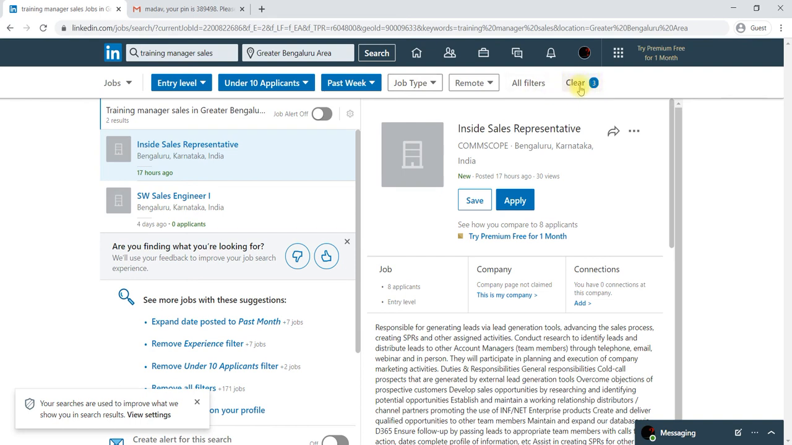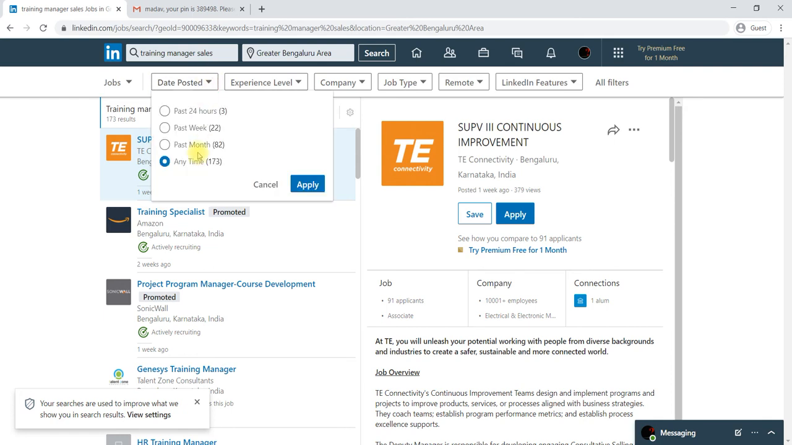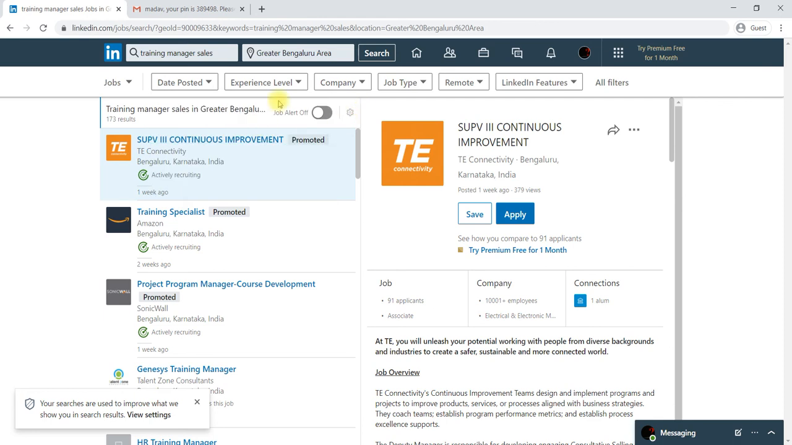If you would like to clear the filters, it will give a broad search, like 173 search results for training manager. If you would like to filter, you can filter by date, month, and so on. If you are looking at an old post, there may be 91 applicants, so it may already be filled. So we have to check for one week or 24 days, those posted within 24 days on LinkedIn.